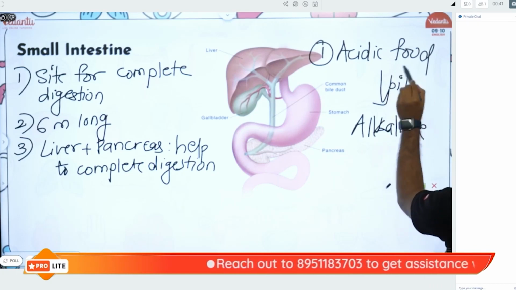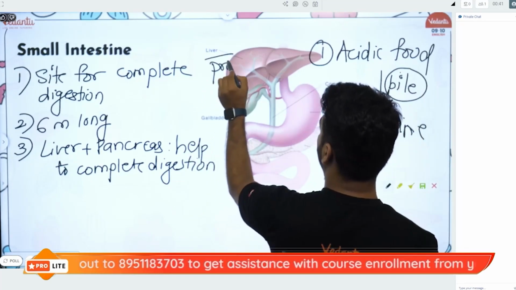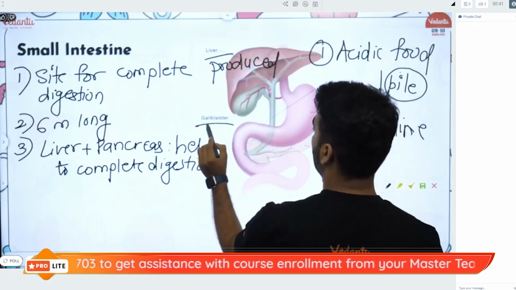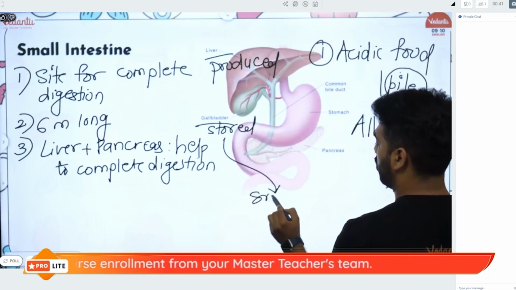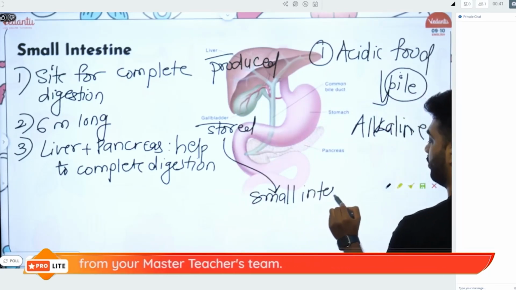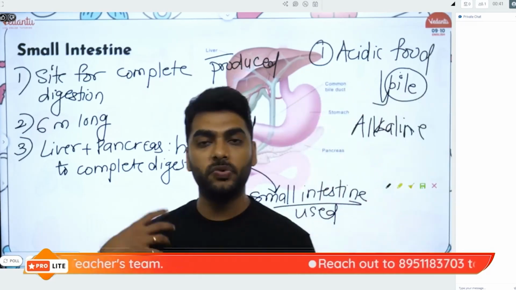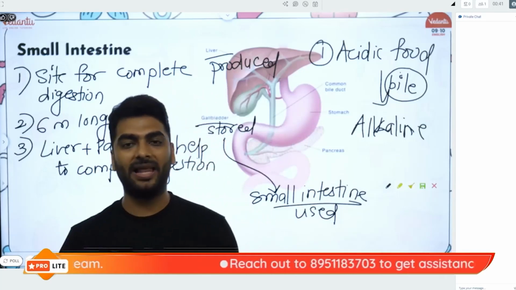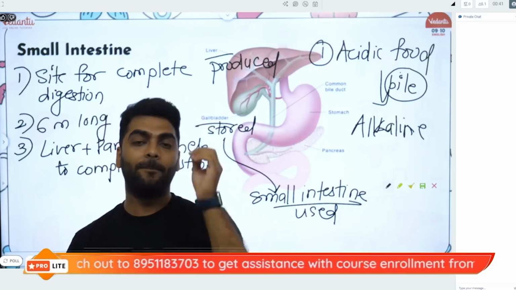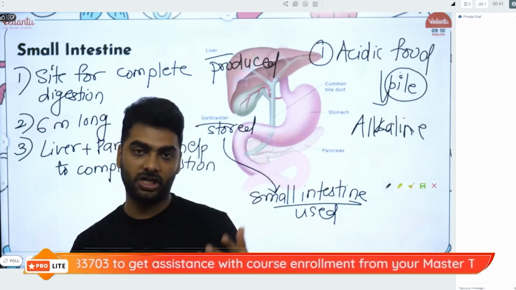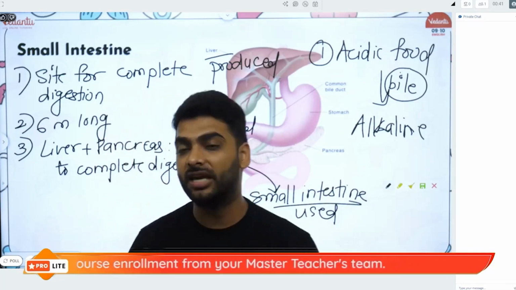What is bile? Bile is a juice that is produced by the liver, stored by the gallbladder, and used by the small intestine. Right? So, the liver produces the bile, the gallbladder stores the bile, and whenever required, this bile is given to the small intestine for two reasons. Bile has two functions. One is to make the acidic food alkaline, and second is emulsification of fats.